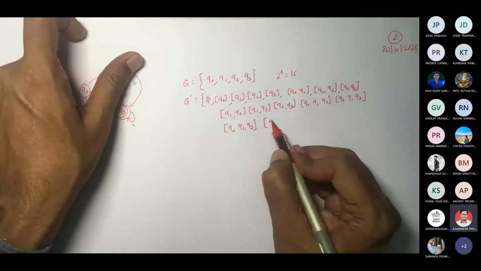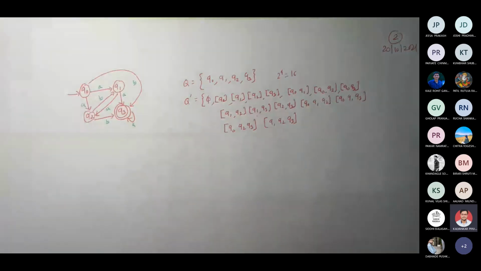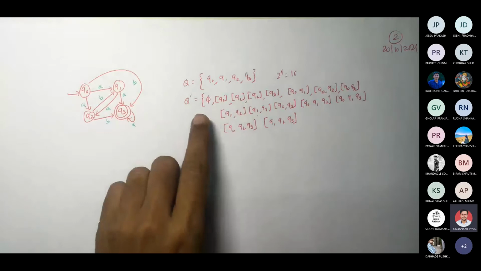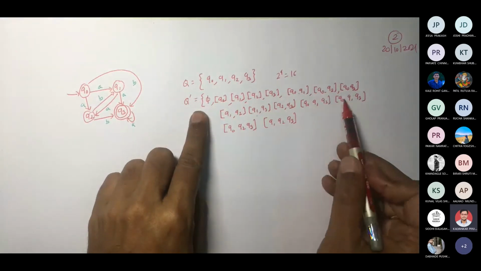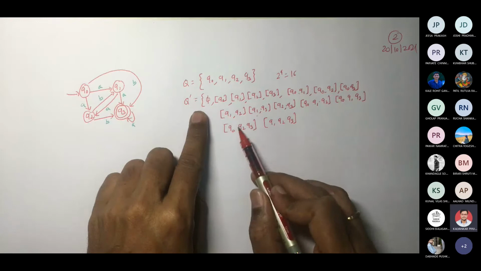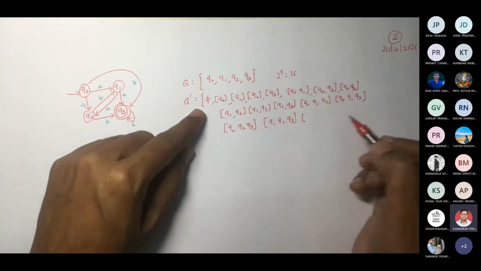Fine. Then Q1 Q2 Q3. So let us count: 1, 2, 3, 4, 5, 6, 7, 8, 9, 10, 11, 12, 13, 14, 15. Which one is remaining now? Can somebody tell me?